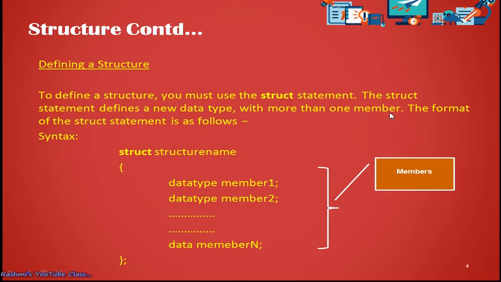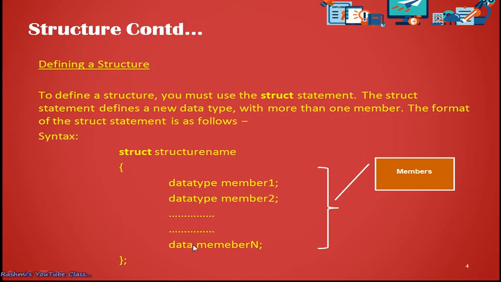There can be many members in a structure, as I have given you here in the syntax, if you noticed. So how is the syntax? The structure starts with the keyword struct. Then after giving a gap, we specify the name of the structure. Then curly brackets.